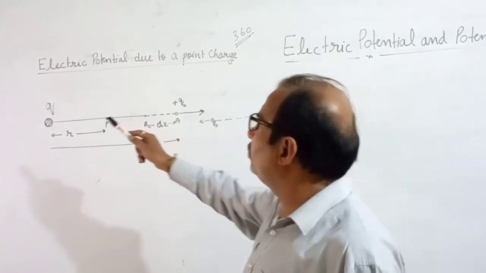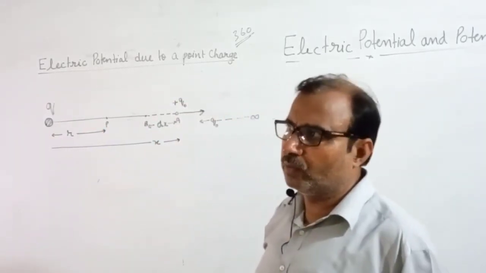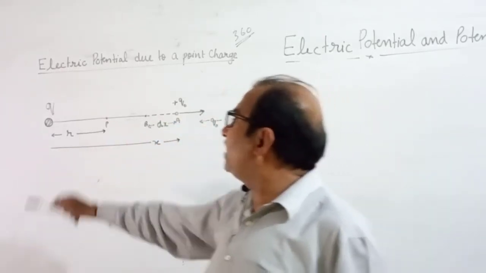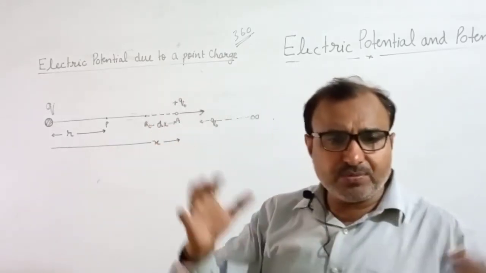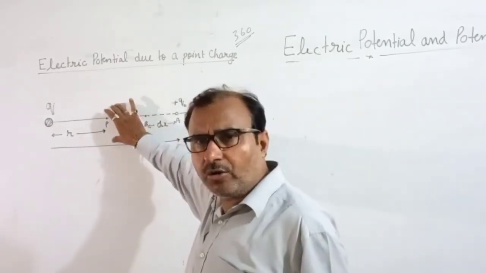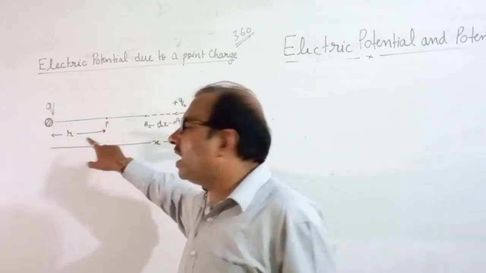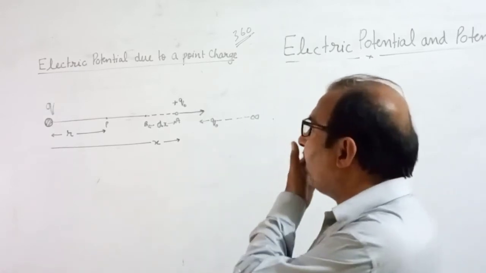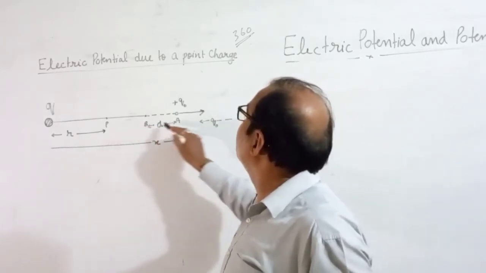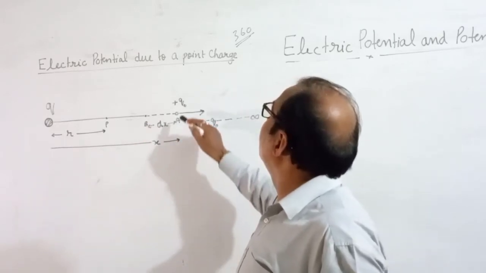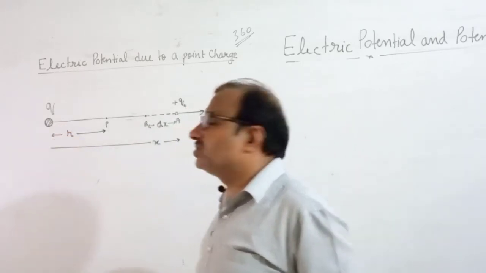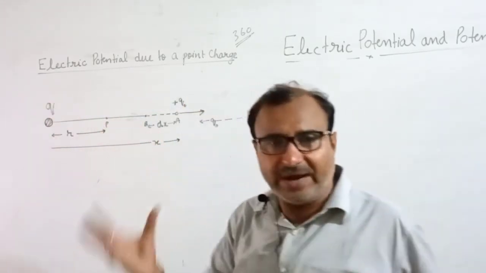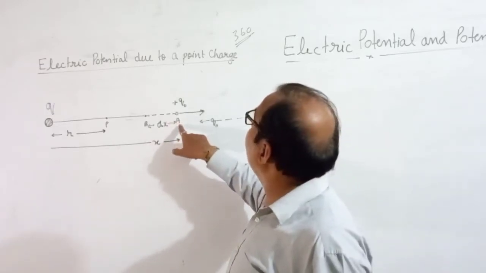Very first, I would like to share that you have a charge Q. Due to that you have to find out the potential at point P, which is at a small r distance. What you like to do for that? You take two other points, one is A, other is B. A point at x distance from charge Q. You had to find out the potential at point P due to charge Q. What you did, you took two other points A and B.